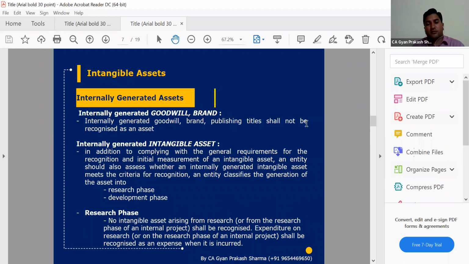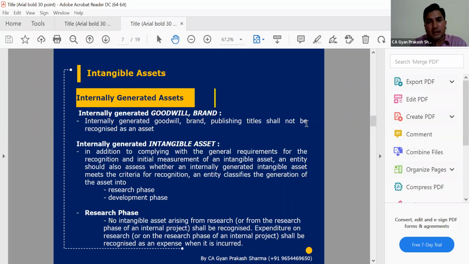But in that case, there will be two activities. First of all, the research activity, and another is development activity. Because in case of any new asset or any new research, the first example I told: in case of a new product launching, we have done some survey and some research and some quiz competitions and some newspaper study and all things. So these are all covered in the research part.